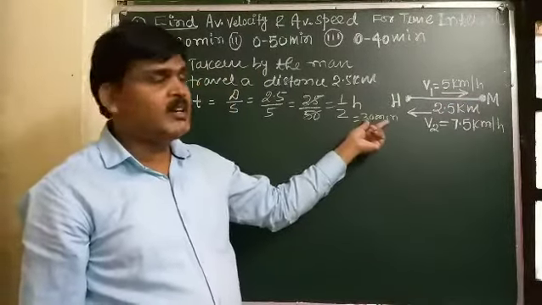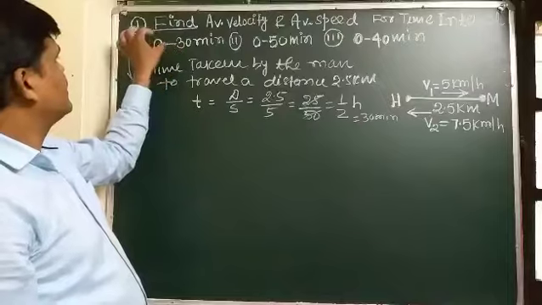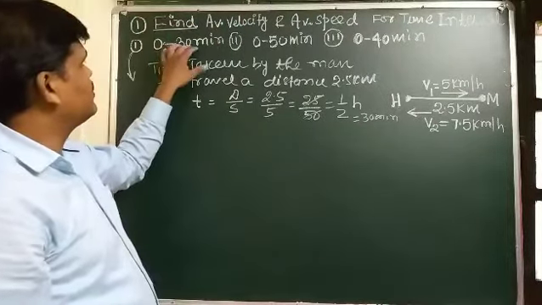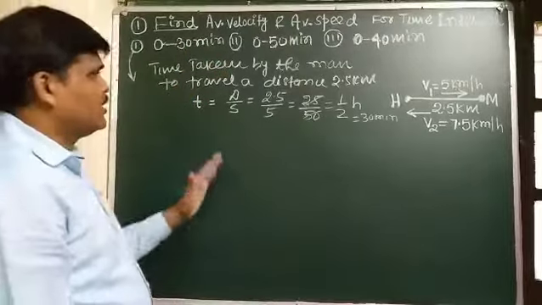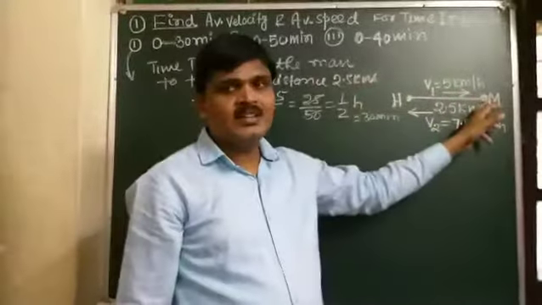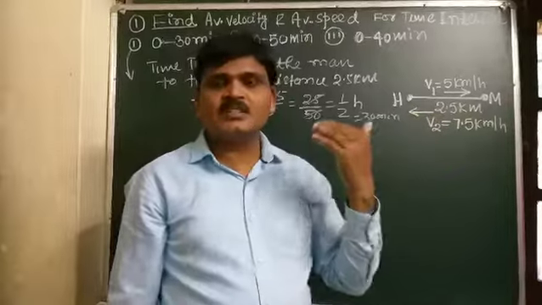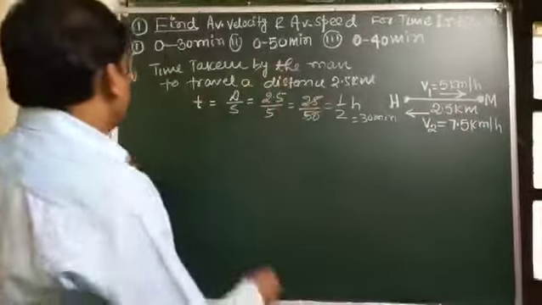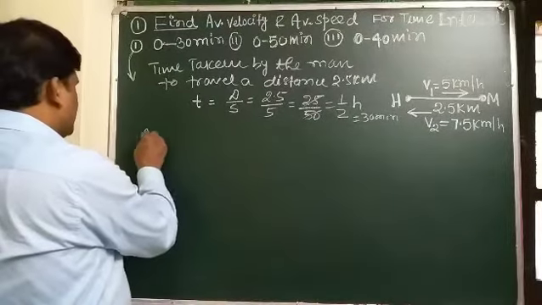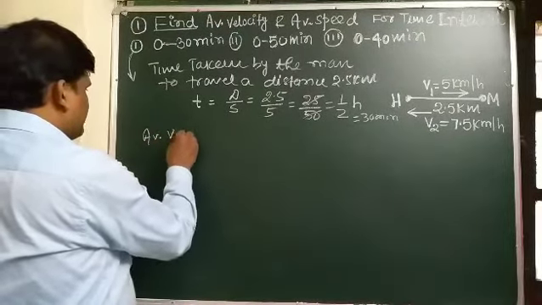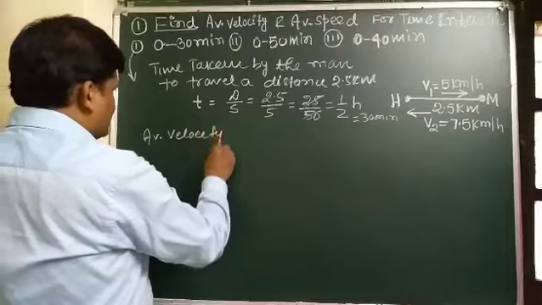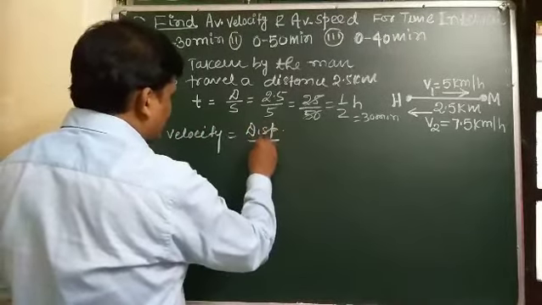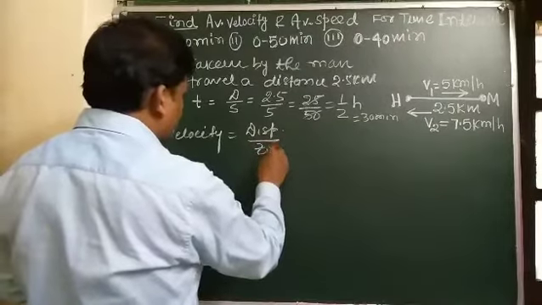And we have to find average velocity and average speed for the time interval of 30 minutes. In a straight line path, displacement and distance are the same, which is 2.5 kilometer. So the magnitude of average velocity is displacement by time.